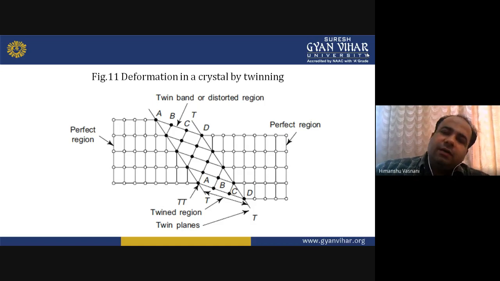Here the deformation also takes place apart from just slipping. In slipping, the regions may or may not be same. The deformation region above and below, they may or may not be same. But here in twinning, normally these kind of examples do come in front, and so we call them deformation by twinning.